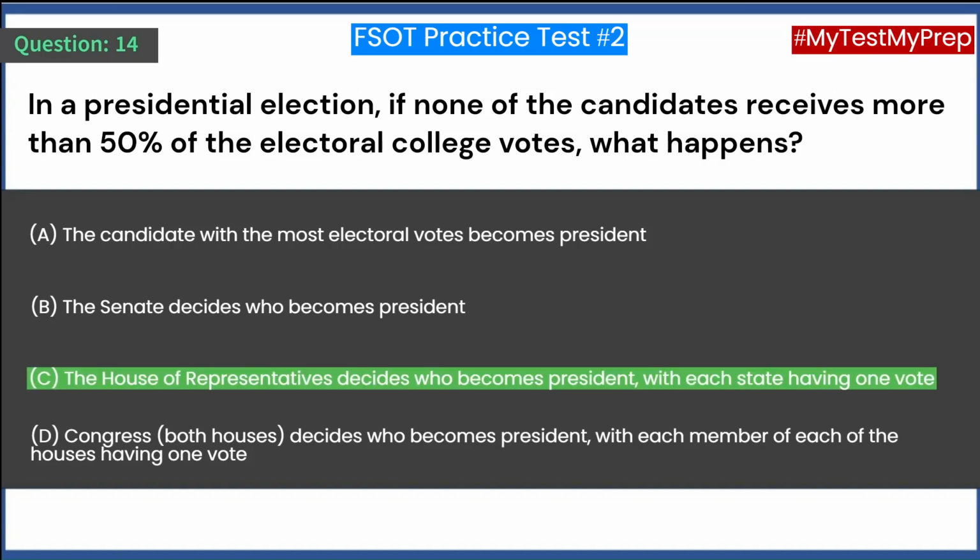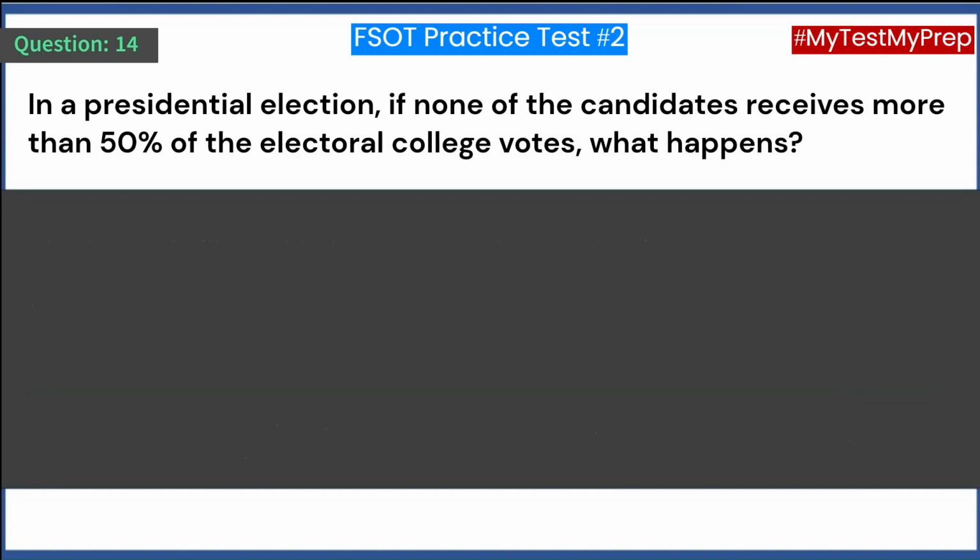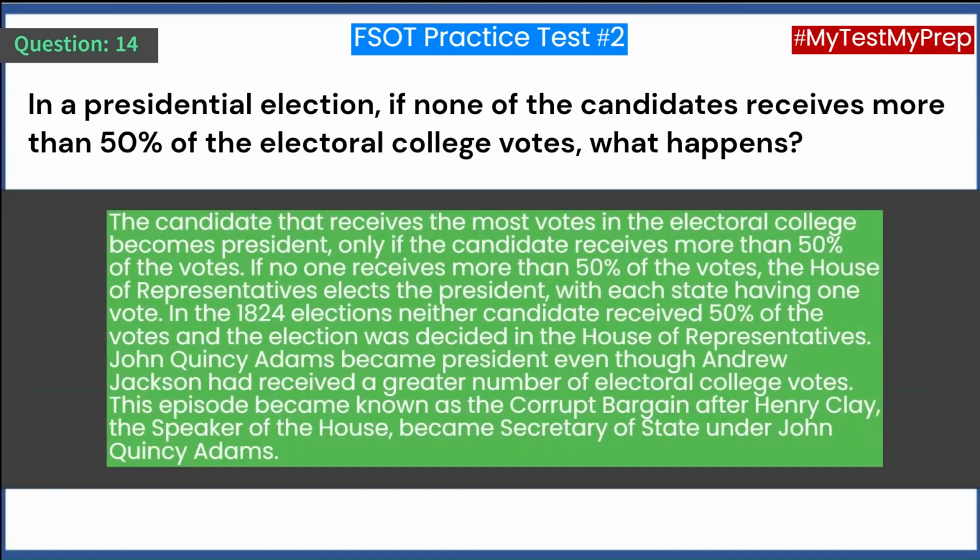Answer C. The House of Representatives decides who becomes president, with each state having one vote. The candidate that receives the most votes in the Electoral College becomes president only if the candidate receives more than 50% of the votes. If no one receives more than 50% of the votes, the House of Representatives elects the president, with each state having one vote.